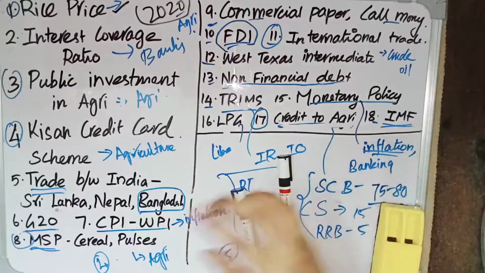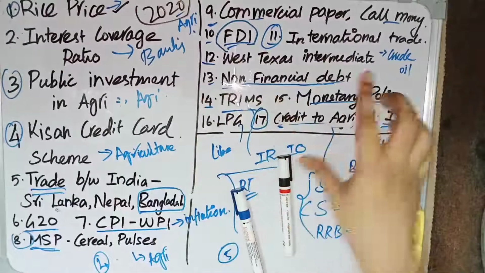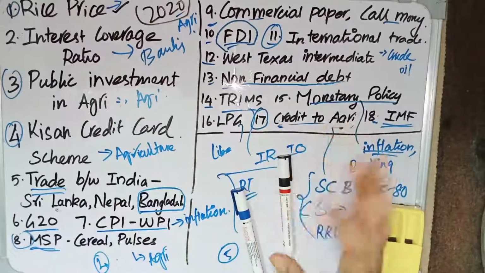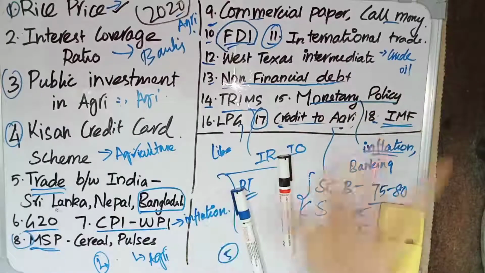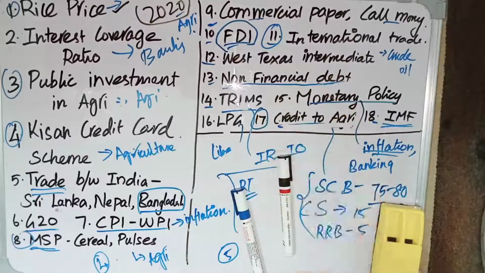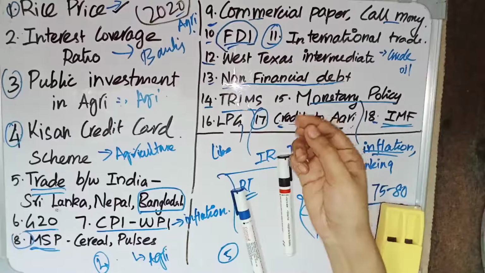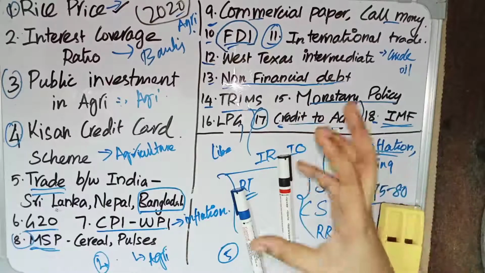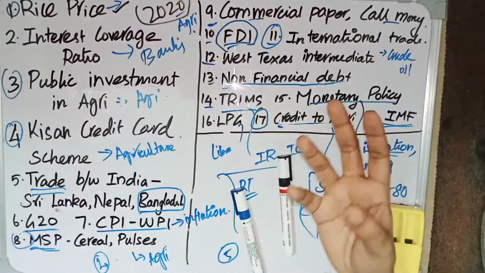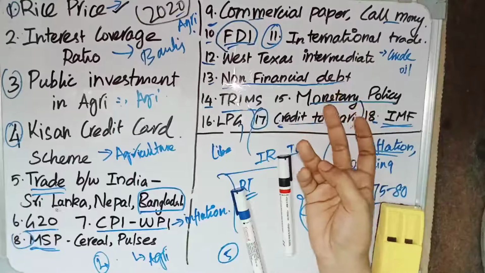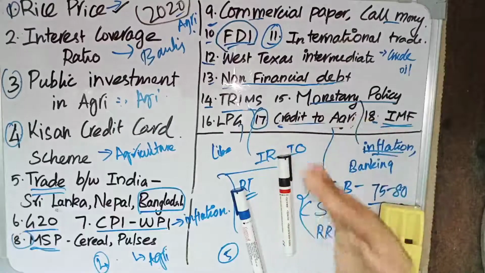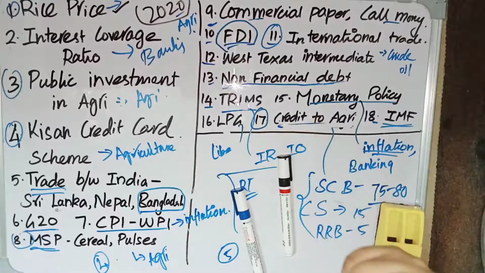And the 18th one is IMF, International Monetary Fund. They have asked about gold tranche or reverse tranche refers to dash. This is the question. Actually, it is so simple. See, what is gold tranche, reverse tranche? Both are same. SDR, special drawing rights. See what are the things which come under forex reserve. See what are the things which can be kept for statutory liquidity ratio. They approve cash and they approve certain government securities. They approve gold.